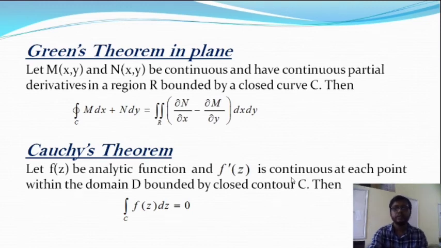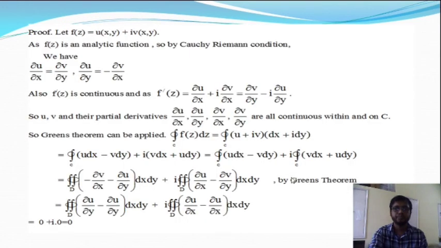Next we are going to talk about the proof of this theorem. Let f of z be equal to u of x comma y plus i into v of x comma y. This is the complex function in the Argand plane. In the statement of Cauchy's theorem, the function f of z is analytic as well as f dash z is continuous.